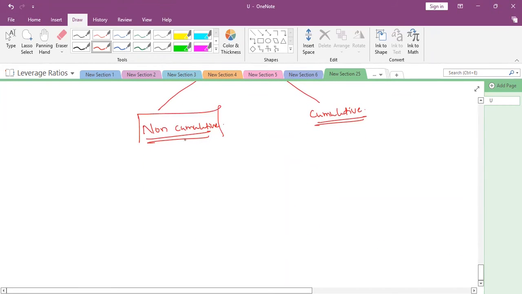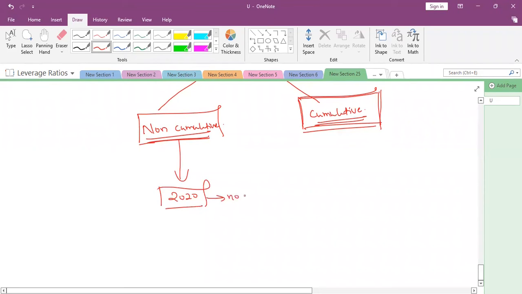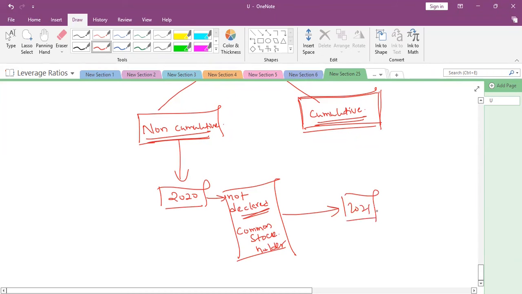When preference shares are non-cumulative, it is given in the question that it is non-cumulative. In 2020, the company has not declared the dividend to the common stockholders. However, in 2021, the company has declared the dividend for the common stockholders.